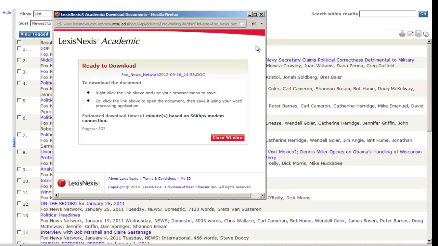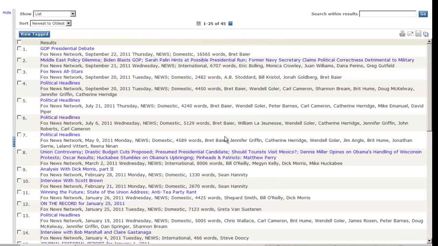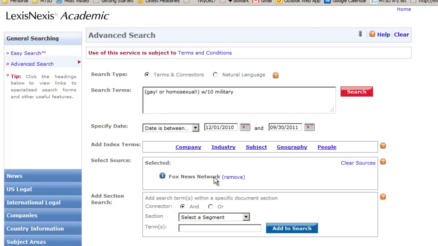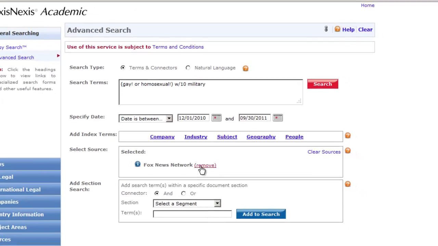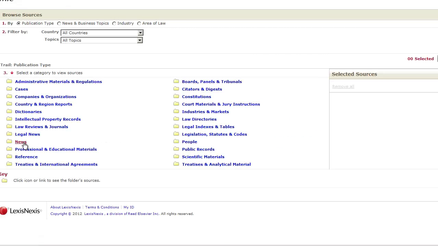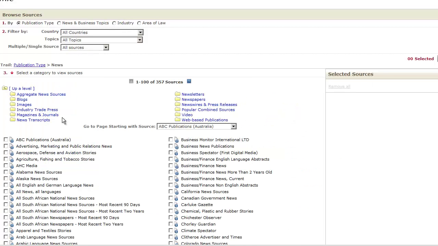Now for purposes of our analysis, we want to get the same results from a different source, in this case the New York Times. So that's pretty easy to do. Just click Edit Search right up here and leave all of this the same, but change the source. We can remove Fox News Network and then browse again, this time looking for the New York Times. Having used this database a few times, I can tell you that we're going to find the New York Times here in the News folder, and then in the Newspapers link right here.